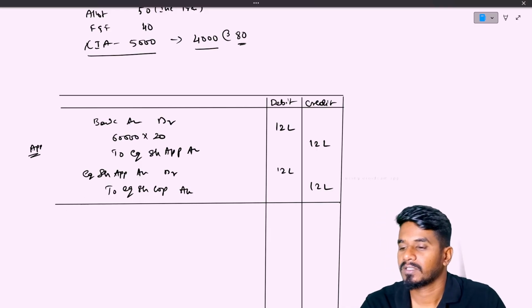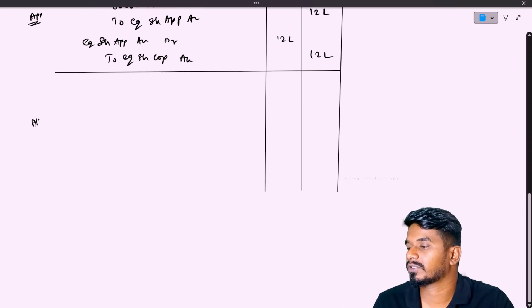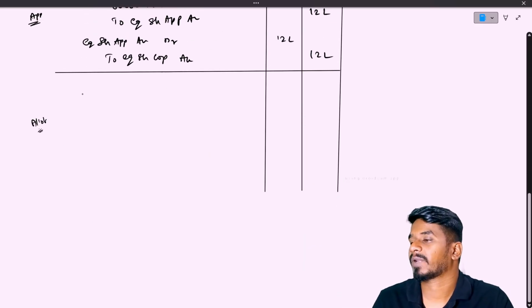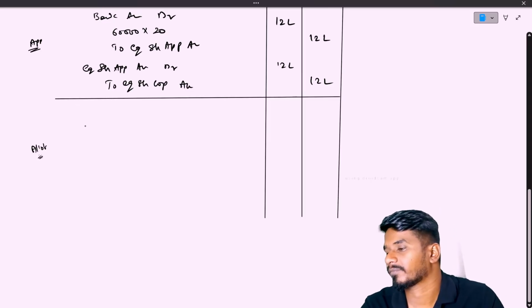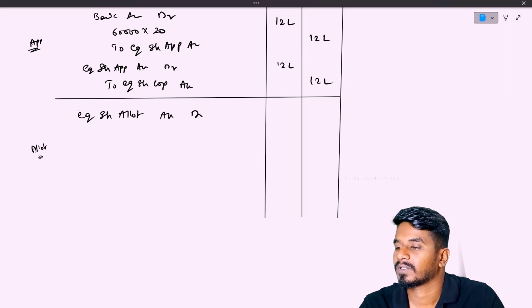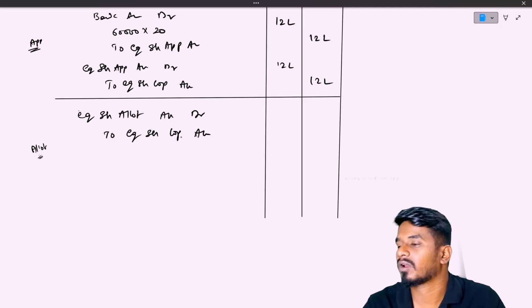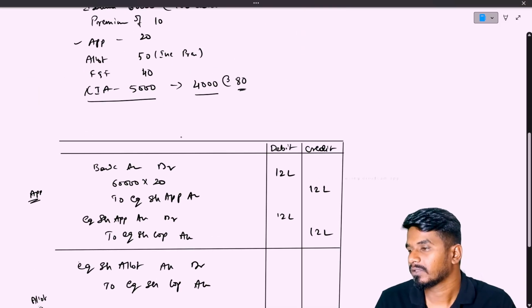No issues. The next entry, allotment, also you will not face any issues because we have already practiced so many questions, so you will understand it easily. So first what we will do, we will make it due. Right. Then we will receive. Equity share allotment account debit to equity share capital account. For how much we need to receive?